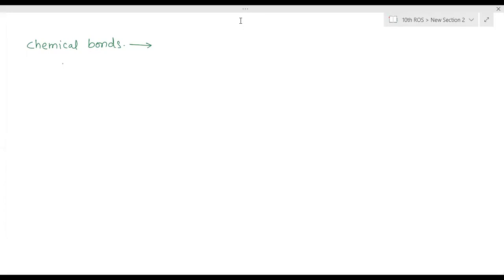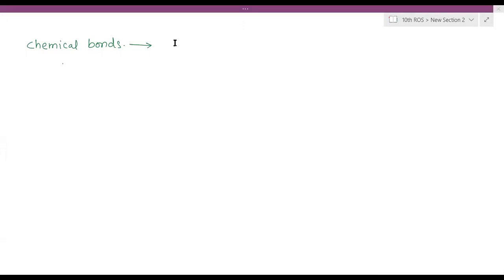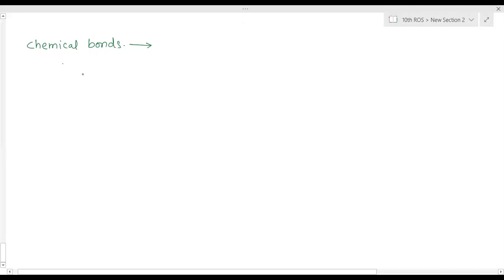These bonds can be of different types. The basic types of bonds you have to learn are ionic bond and covalent bond.